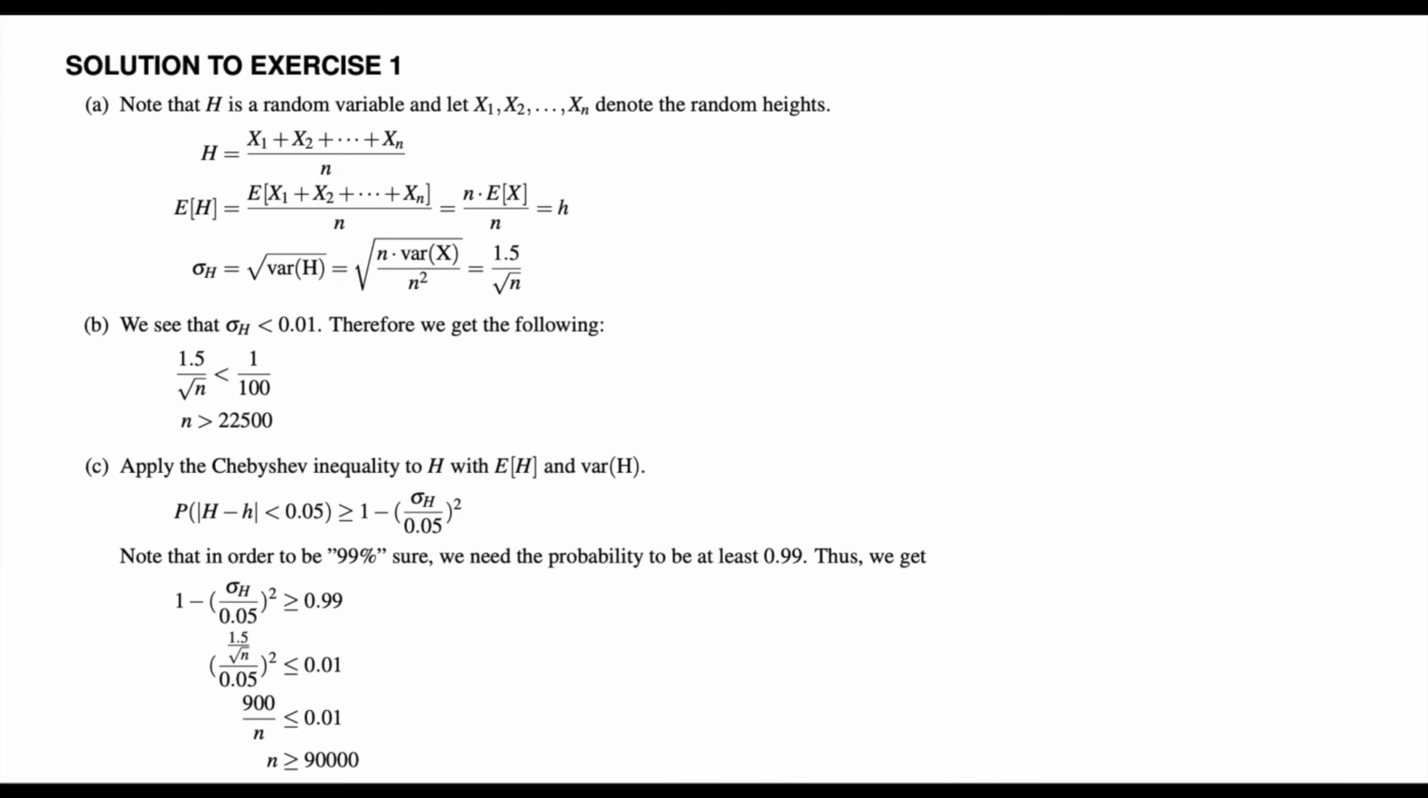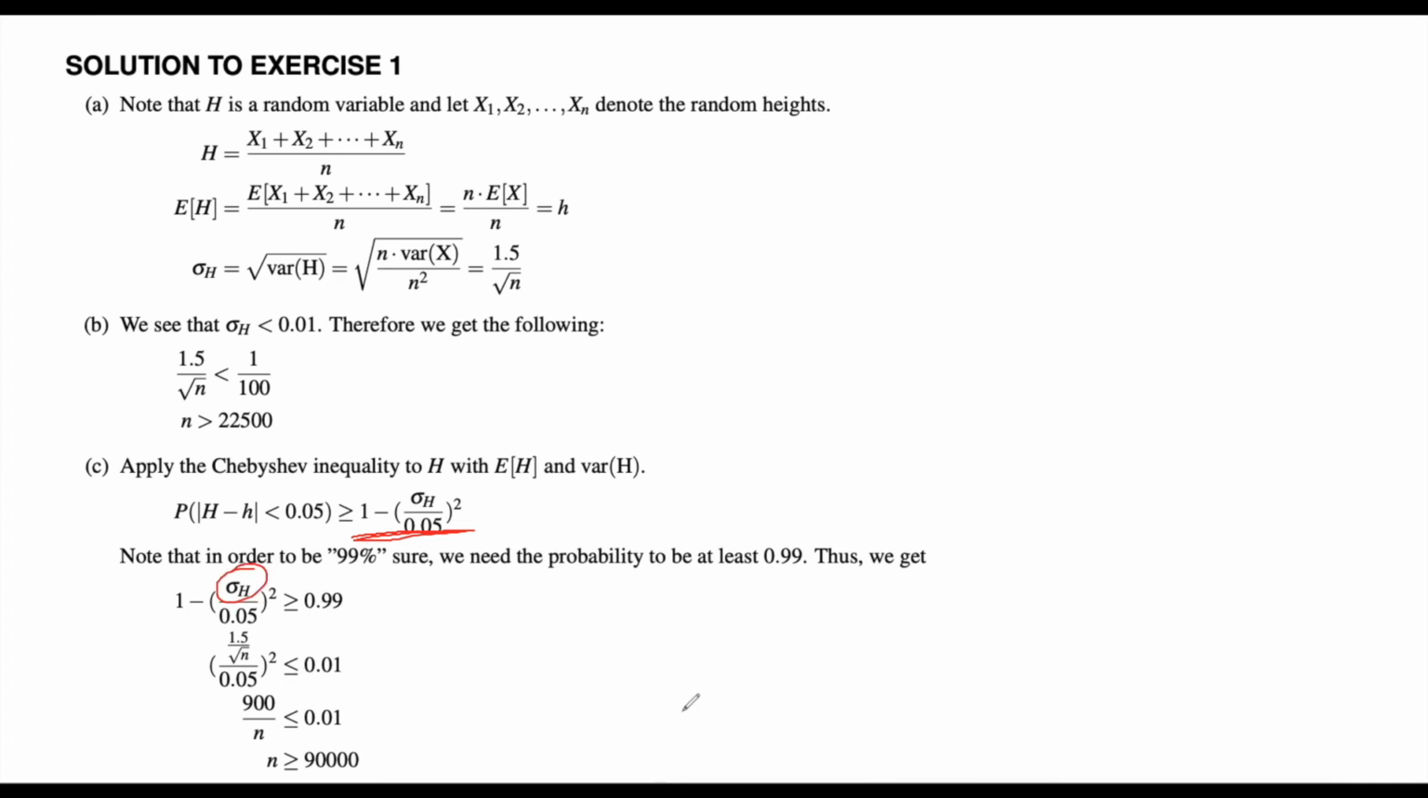We know from Chebyshev's inequality that the probability of big H minus its expected value being less than epsilon, where that very small number we're setting to 0.05, has to be greater than this entire expression that we see here. So we're going to take this expression and set it greater than or equal to 0.99, because we want to be 99% sure.